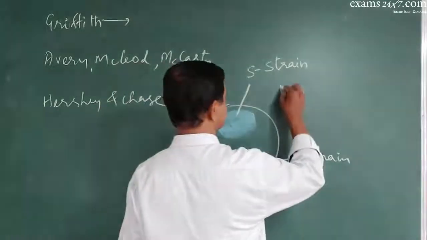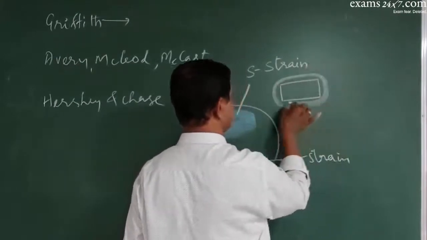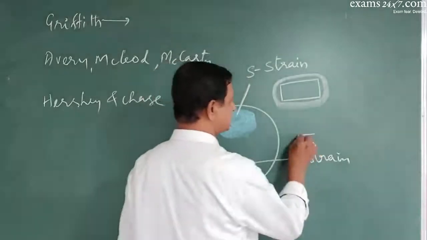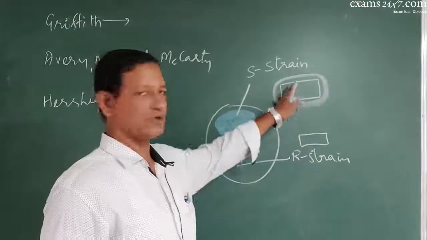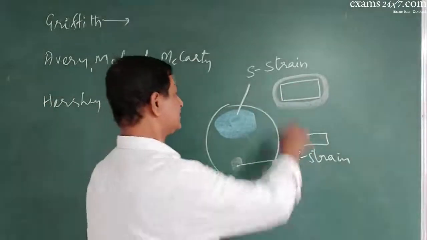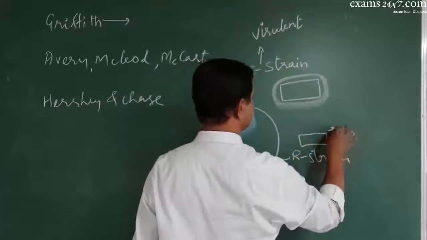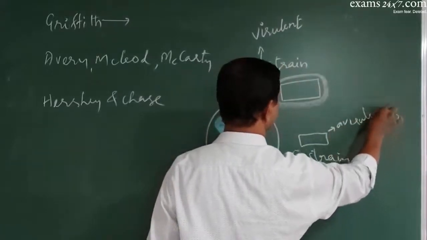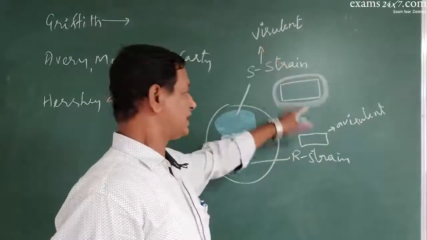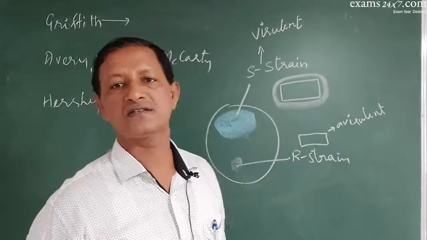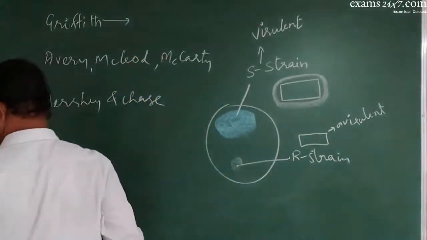S refers to smooth strain, R refers to rough strain. Why? Because this S strain bacterium had a capsule layer around it, but this R strain did not have that capsule. So it was naked. So this was rough, this was smooth. And it was also found that this S strain bacterium was highly virulent and this was avirulent. What is that? Virulent means pathogenic, which readily causes the disease, highly active. Avirulent means inactive, which doesn't cause the disease. It is quite safe. So using these two strains,